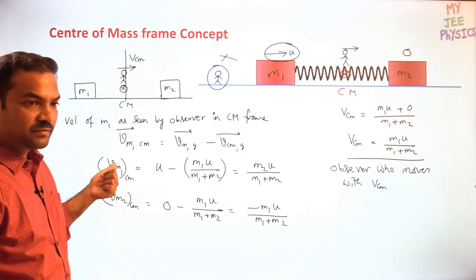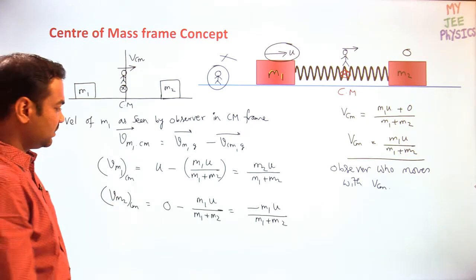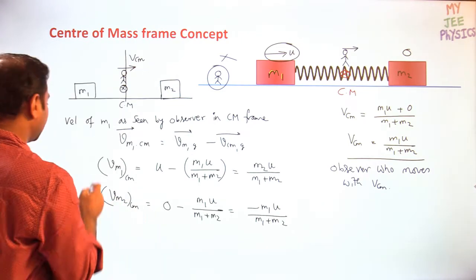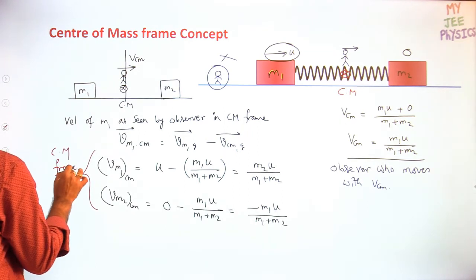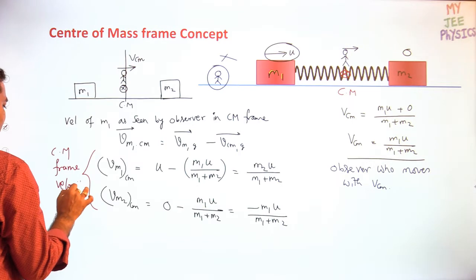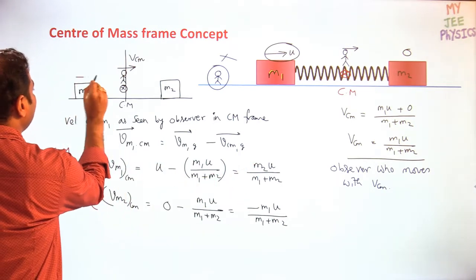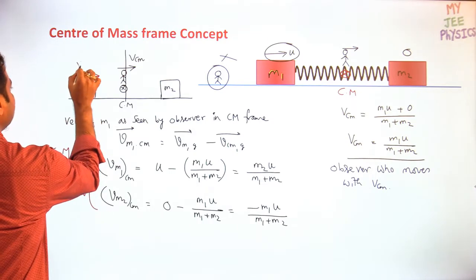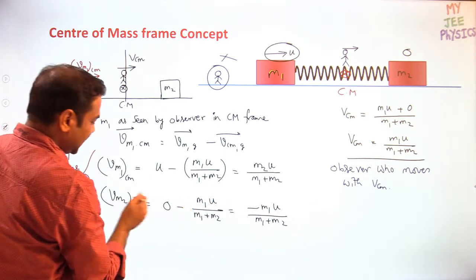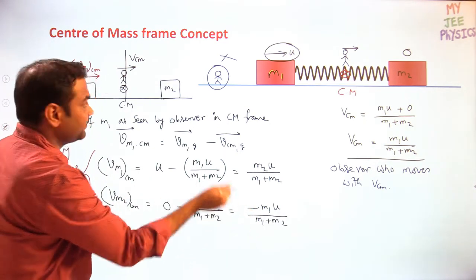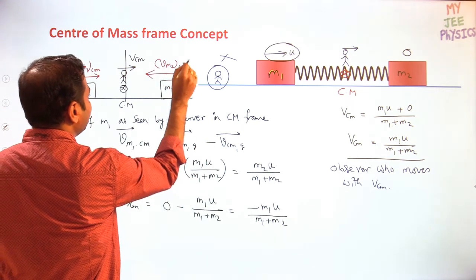Okay, this is the velocity of m1 as seen from the center of mass. This is the velocity of m2 as seen from the center of mass. Both are with respect to, or as seen from, the center of mass only. Center of mass frame velocities. See, one I got positive, the other I got negative. One is positive, that means m1 will move forward, with this velocity of m1 as seen from the center of mass. Whereas m2 will have the opposite direction, negative. That means m2 will move in this direction, with the velocity of m2 as seen from the center of mass.